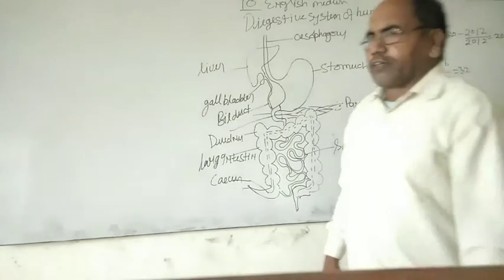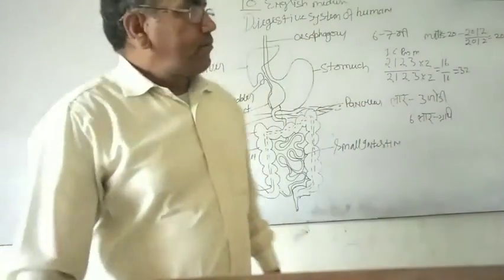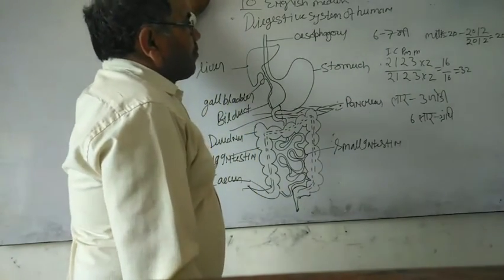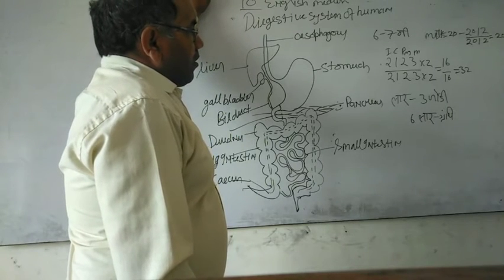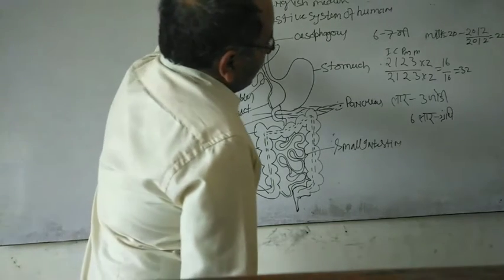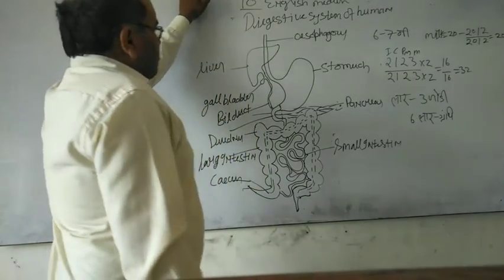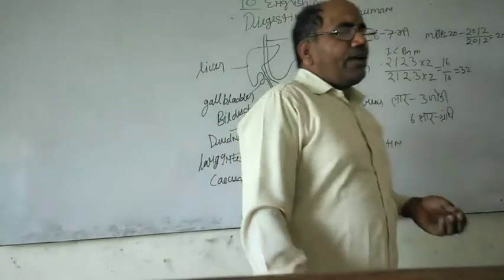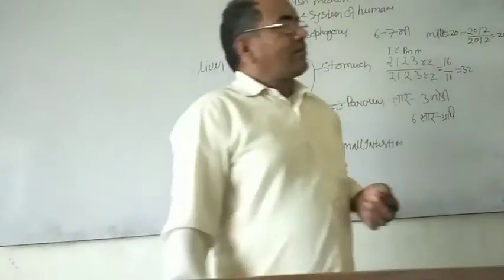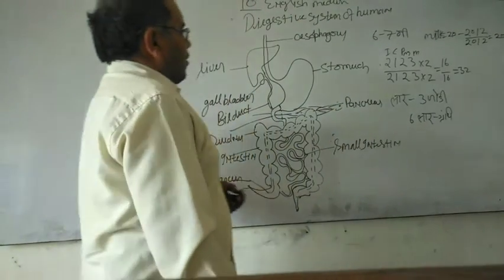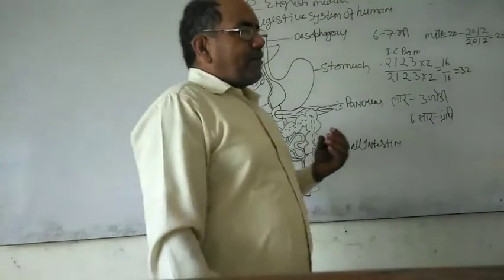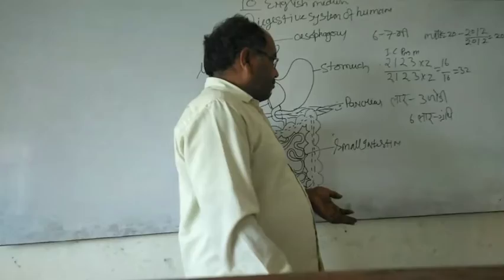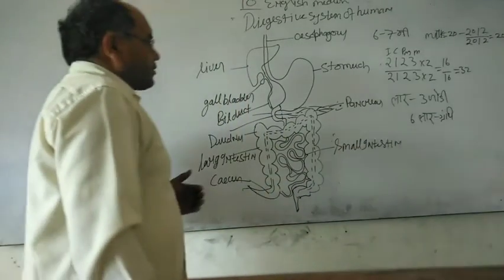There are two types of teeth in human beings: first, milk teeth, and second, permanent teeth. We discuss here that in the mouth there are 3 pairs of salivary glands, which secrete the saliva, and the tongue is also present in the mouth, which acts to taste the food and mix it with the saliva.